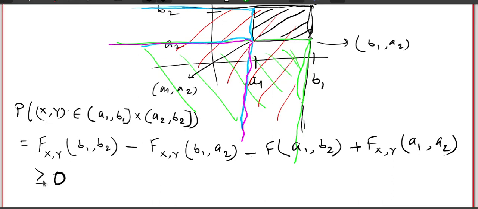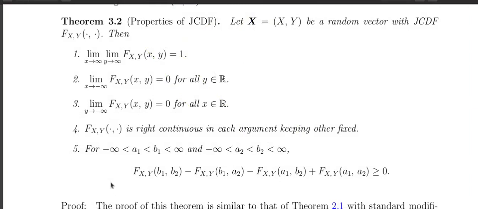That's why this quantity has to be greater than or equal to 0, this being a probability. Clear? So the non-decreasing property for the distribution function, when I convert it for a joint cumulative distribution function of two random variables, turns out to be this way.